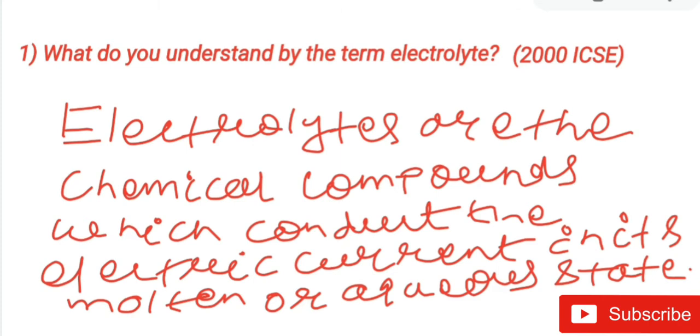So children, what are the key points here? The key points are, you need to remember, the molten and aqueous state. Your answer must contain molten or aqueous state. If someone writes only that electrolytes are the chemical compounds which conduct electricity, you will not get the full mark, and the concept is incomplete. So please emphasize that electrolytes are the chemical compounds which conduct electricity in their molten or aqueous state.